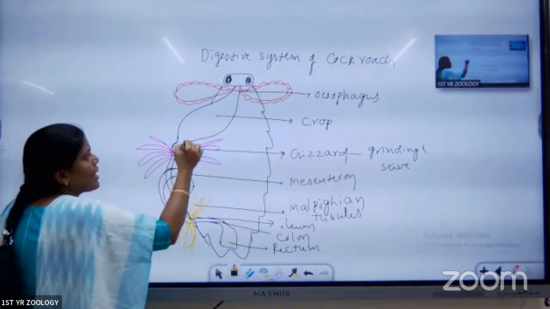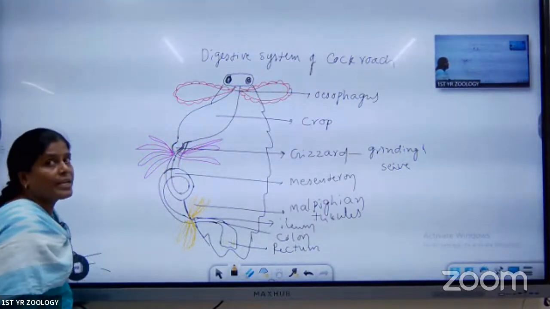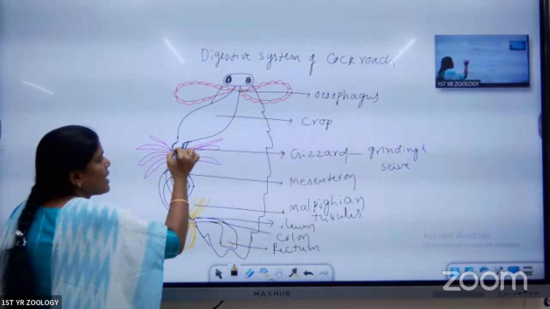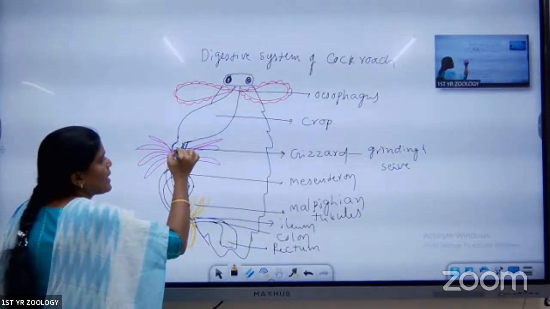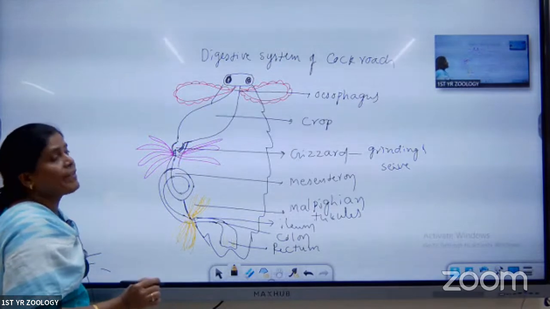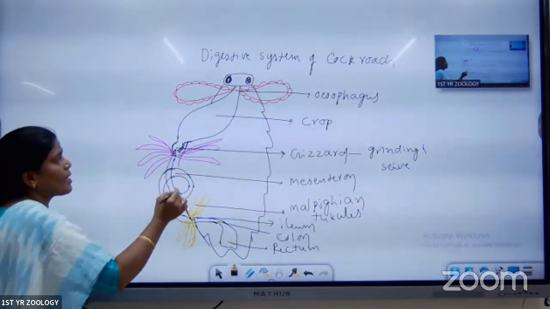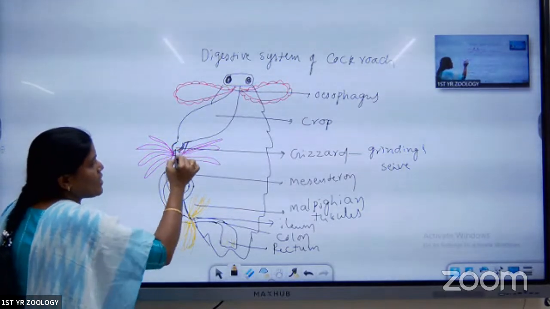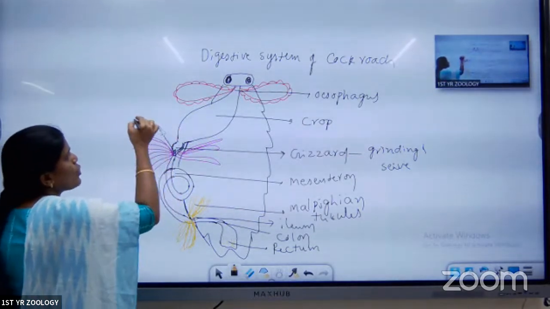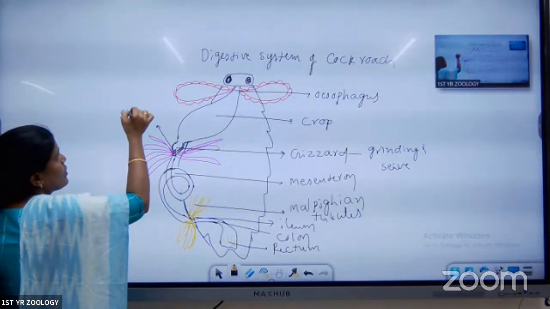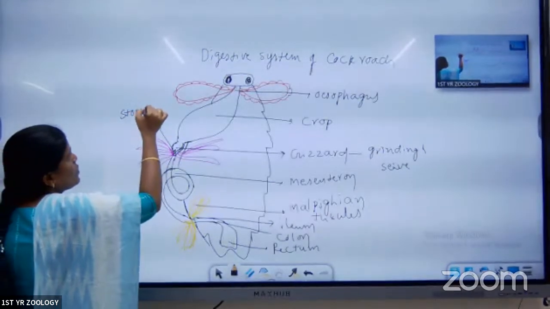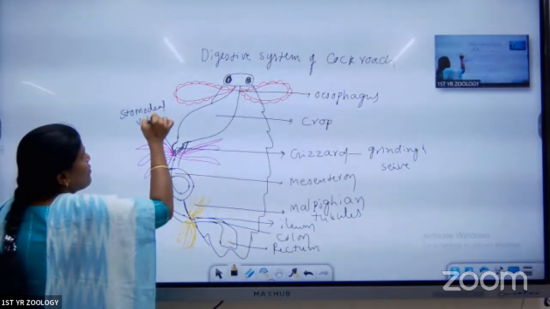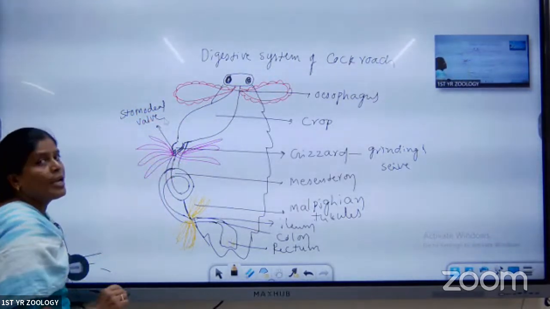Inside the gizzard, the powerful teeth are present, and a membranous, funnel-like structure projects inside the mesenteron, that we call the stomodial valve. That stomodial valve is projected inside the mesenteron.